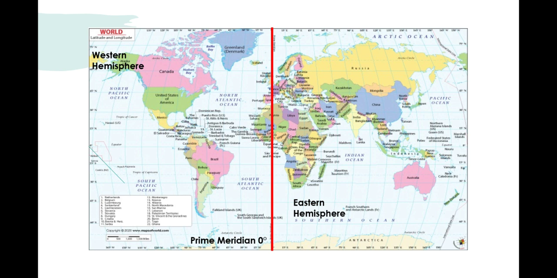So when we move from the 0-degree prime meridian towards the east, the time is ahead. India is 5 hours 30 minutes ahead of the prime meridian. So we are in the east, so time will be ahead. If you move towards the west, the time will be behind. So if at 0-degree prime meridian it is 12 o'clock, in India it will be 5:30. We are 5 hours 30 minutes ahead of the GMT, that is Greenwich Mean Time. So you should remember which countries lie in the western hemisphere, which are in the eastern hemisphere.